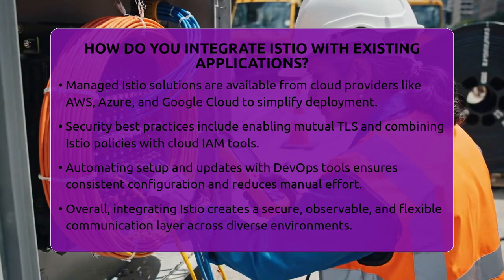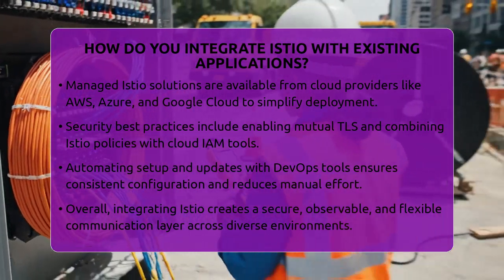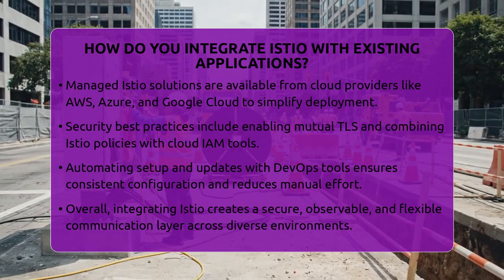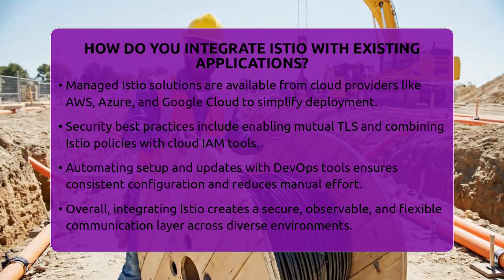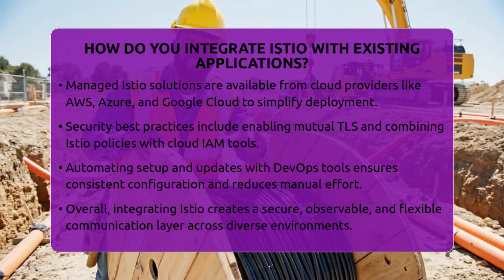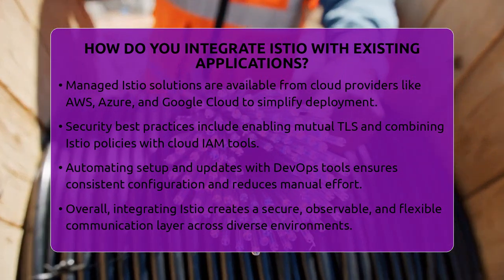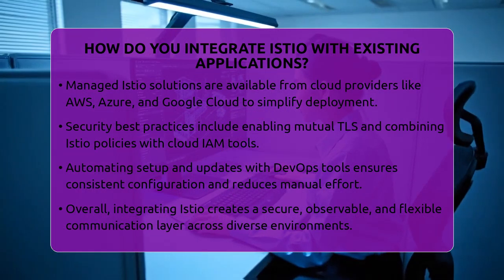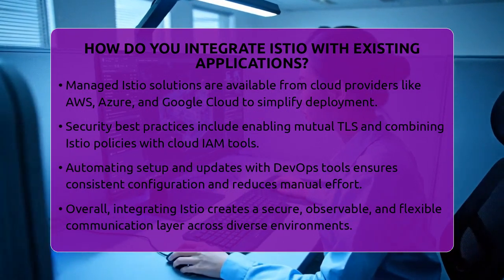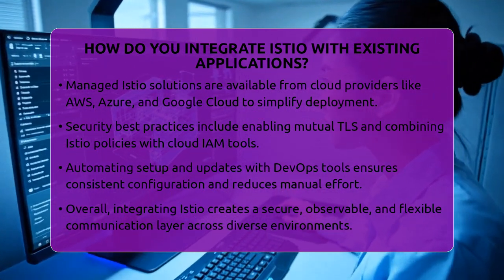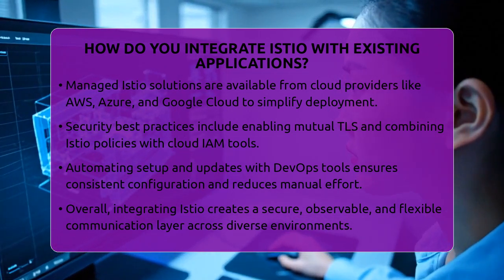Security is vital when integrating Istio. Always enable mutual TLS to encrypt traffic between services. Use policies to control who can access what, and combine these with your cloud provider's identity and access management tools for layered security. Finally, automate your Istio setup with DevOps tools.